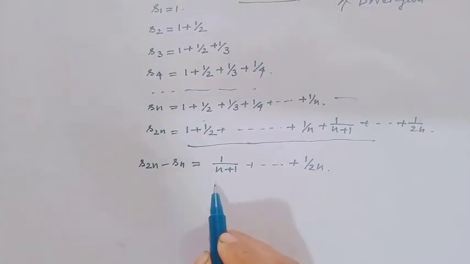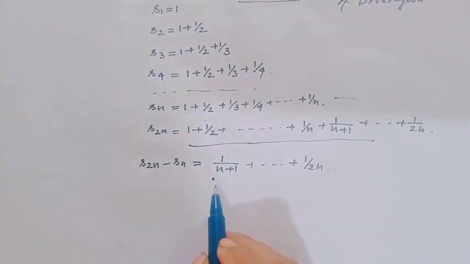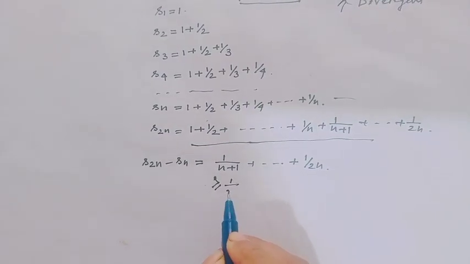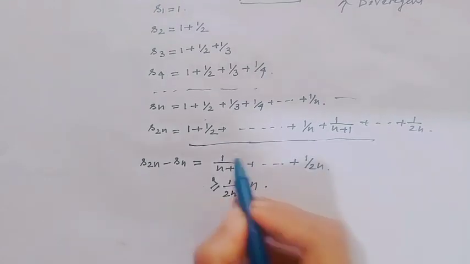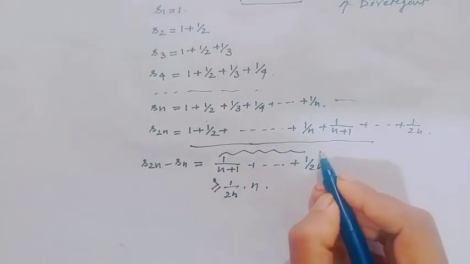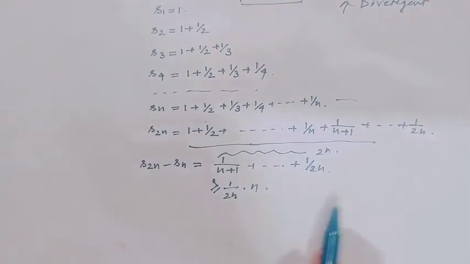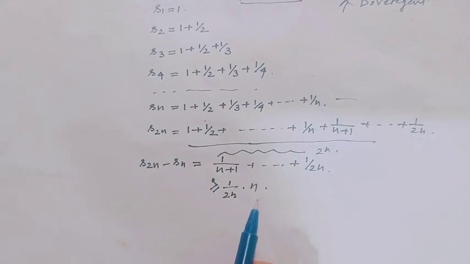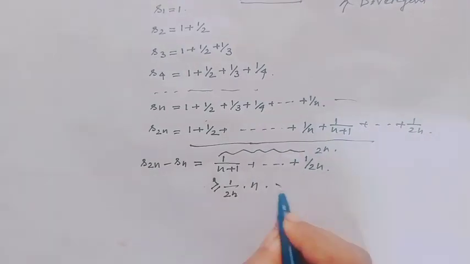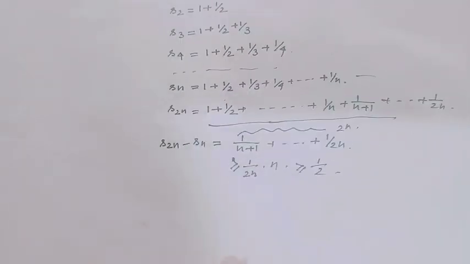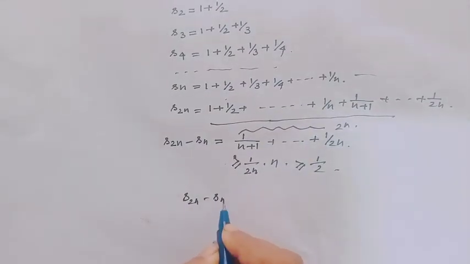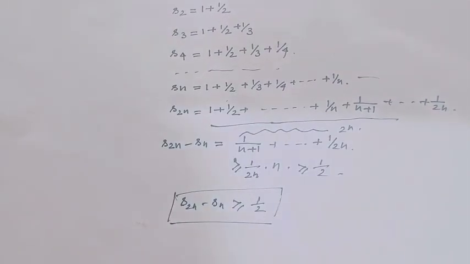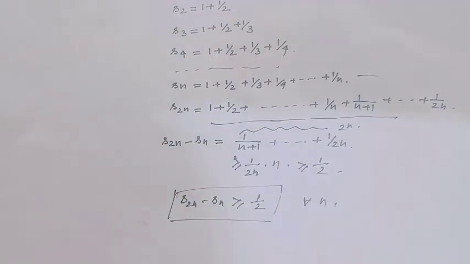Okay? And notice this whole term is greater than or equal to n times 1 over 2n, because this occurs n times. So we can tell S2n minus Sn is greater than or equal to n times 1 over 2n. That means this is greater than or equal to 1 over 2. So S2n minus Sn is greater than or equal to half. I hope all my viewers have understood this, and this is true for all natural numbers. Okay.